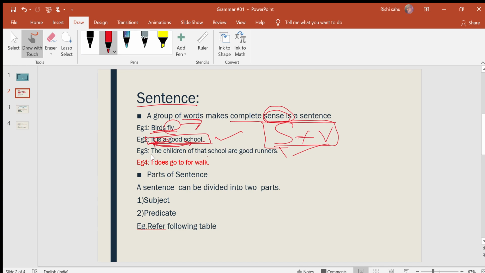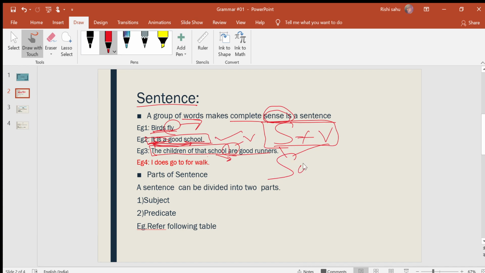Now the next example: the children of that school are good runners. In this sentence, the children of that school is the group of words which acts as the subject. Are is a verb here. So this sentence also has subject plus verb, and syntactically it is correct.